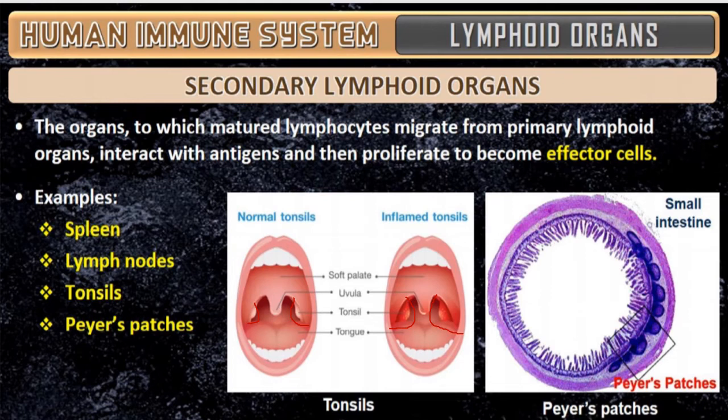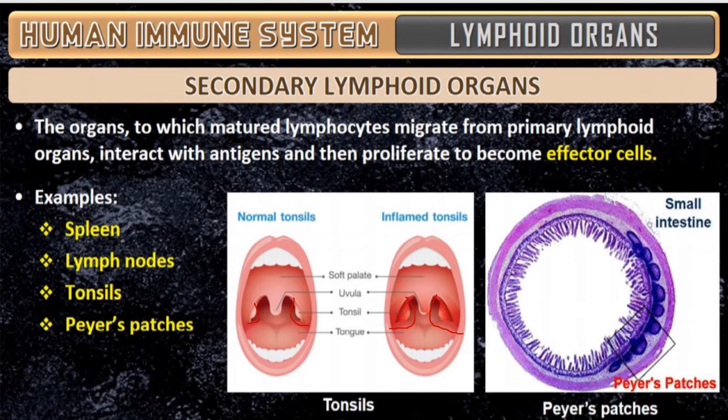Their function is to defend the body from antigens, that is pathogens entering through the inhaled air, by forcing them to push back, or they also help in the formation of antibodies. That is regarding tonsils.